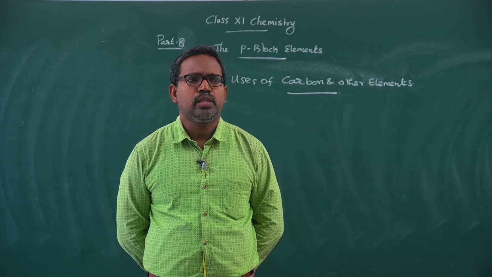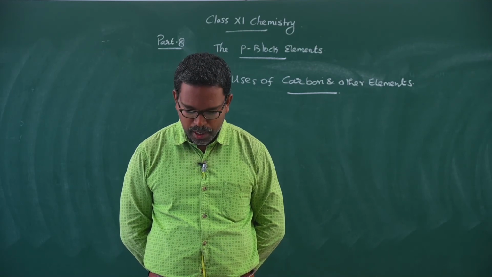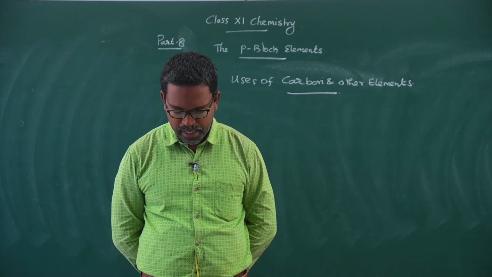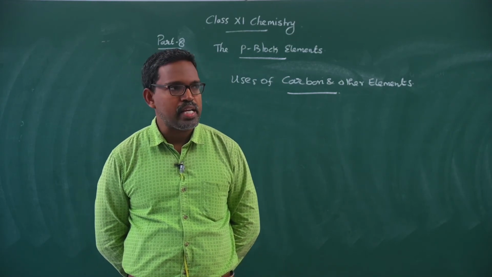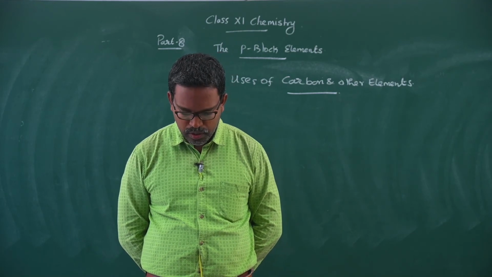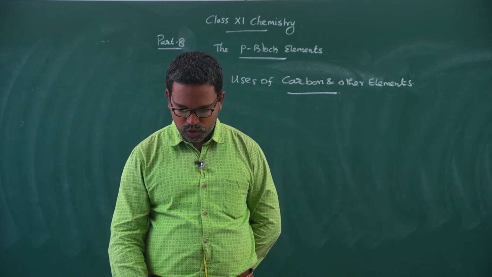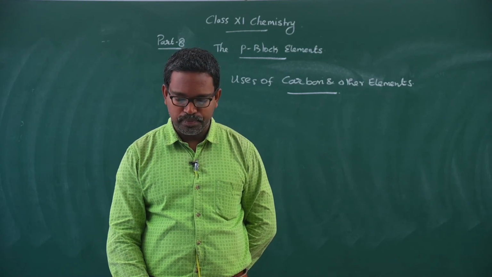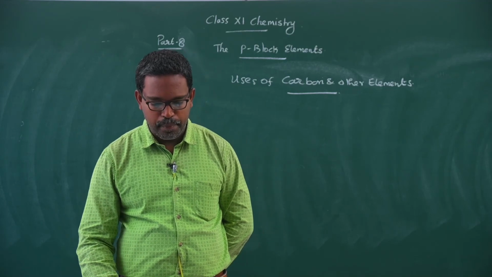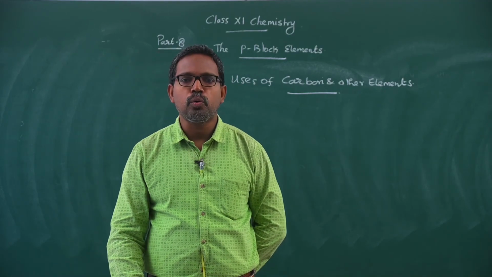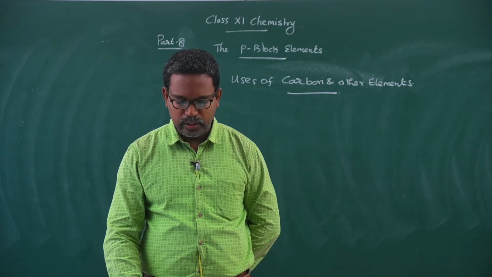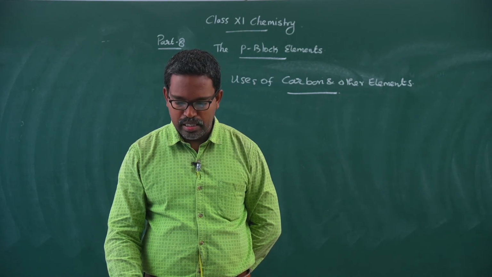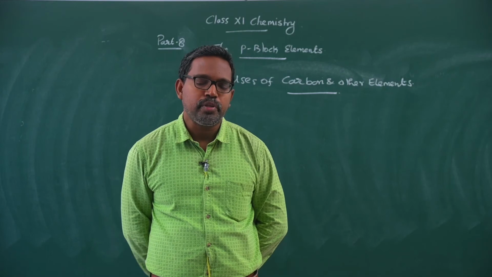The last one is uses of lead. Lead is used for making lead sheets and lead pipes. It is also used for making telegraphic and telephonic wires, which are buried in earth. It is used in storage batteries and for making lead bullets. It is commonly used for making pigments like chrome yellow, chrome red, red lead and white lead. Lead is also used for making important alloys such as type metal, solder, pewter, etc.